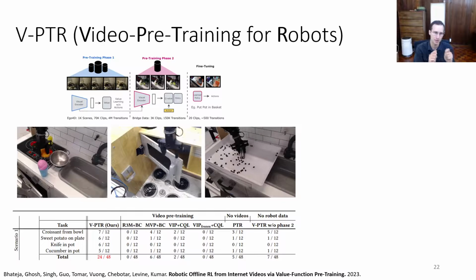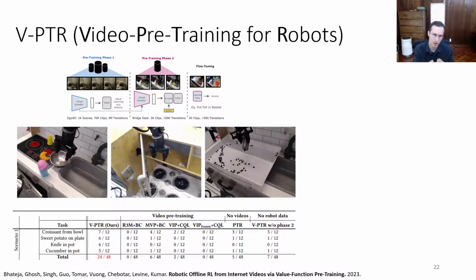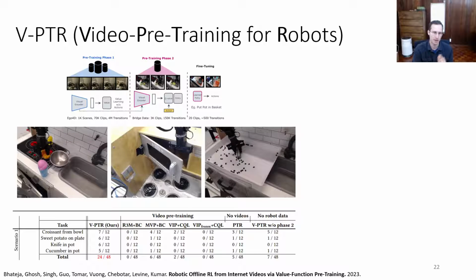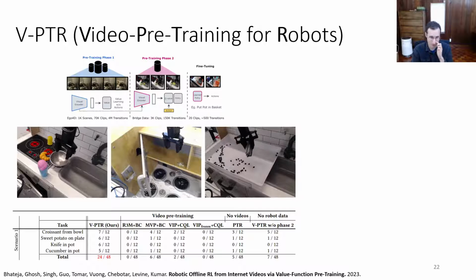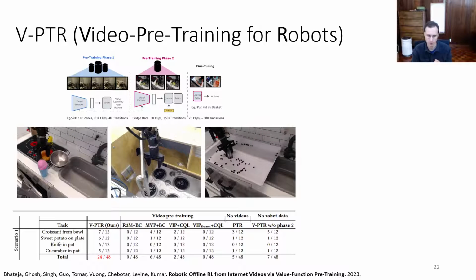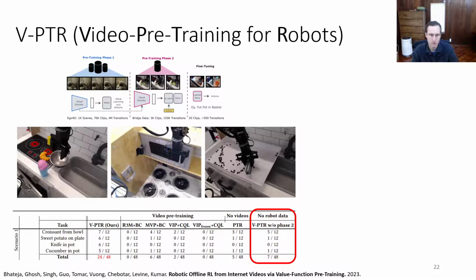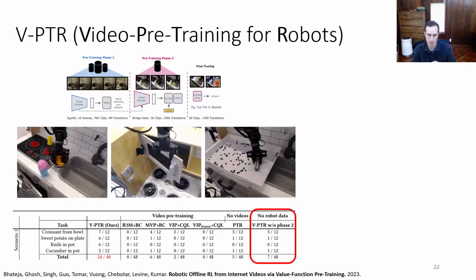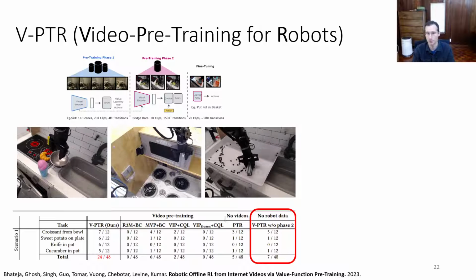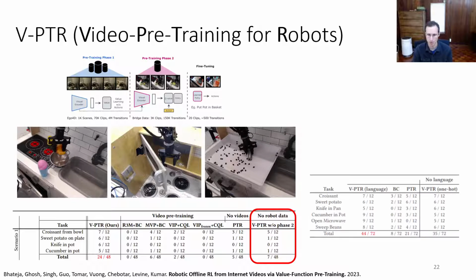So we ran this in a PTR style recipe on a variety of challenging downstream tasks with distractors. And in these tasks, VPTR, which is our method, succeeded about 50% of the time, which might not seem like much, but it's a lot better than all the alternative methods. What's interesting is that even if we omit the diverse robot data and just use the videos, that's actually already giving us some non-trivial performance, actually better than if we omit the videos for these harder evaluation tasks.